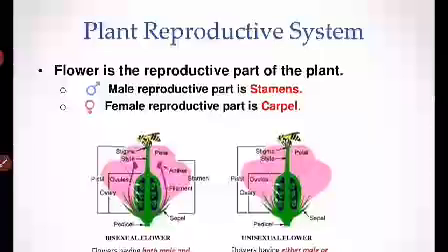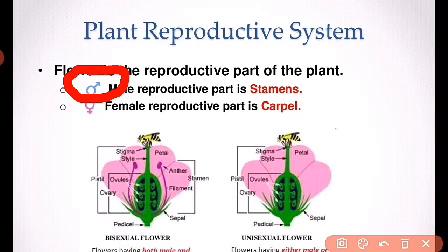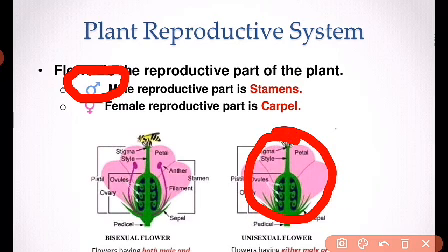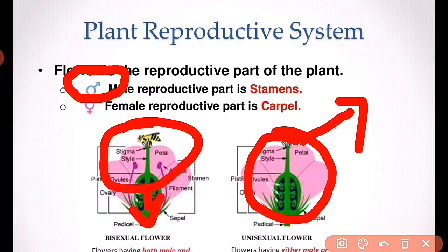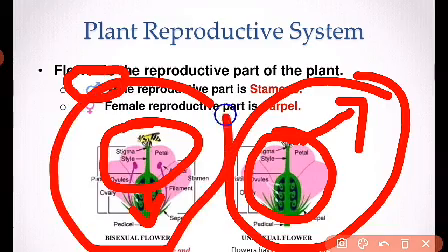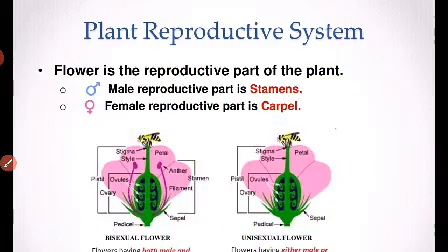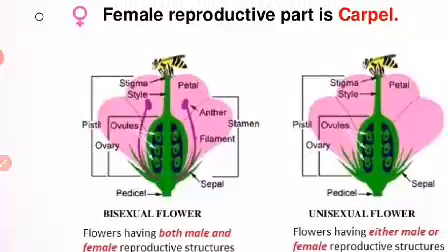So see, now we will study the reproductive system in plants. So let's see. This is how the male is generally denoted, and the female is generally denoted like this. These are the symbols: this is the symbol for male, and this is the symbol for female. So let's see what are the parts involved in the male reproductive part of a flower and the female reproductive part of a flower.